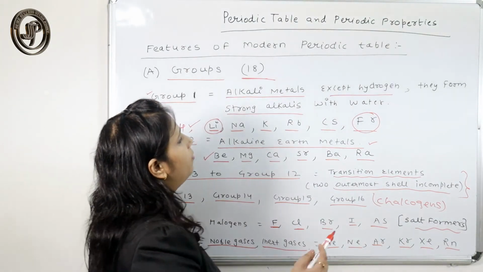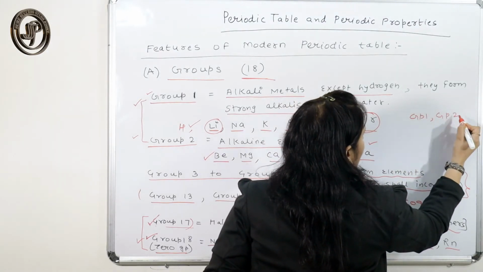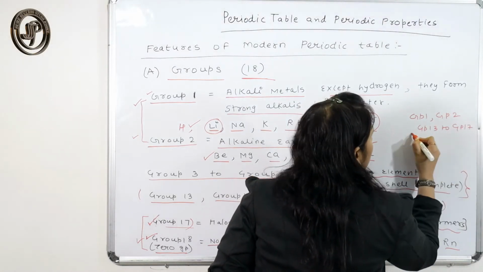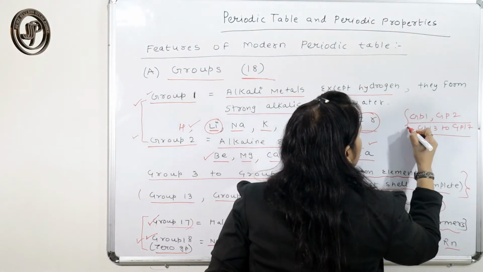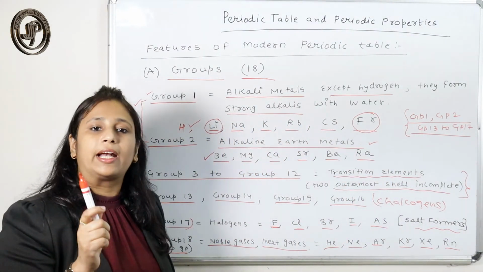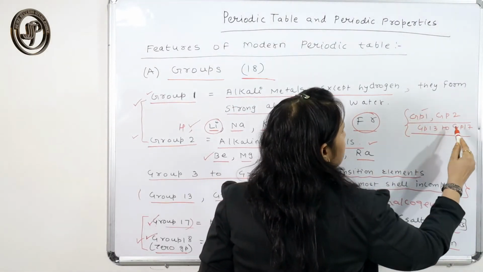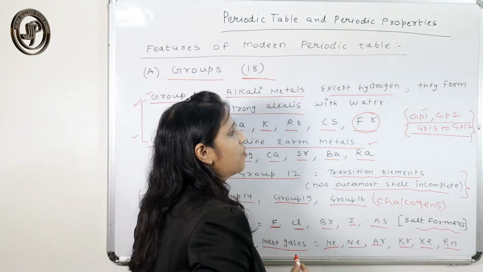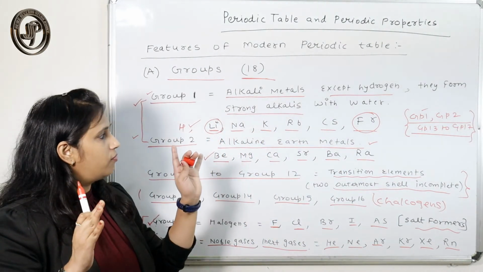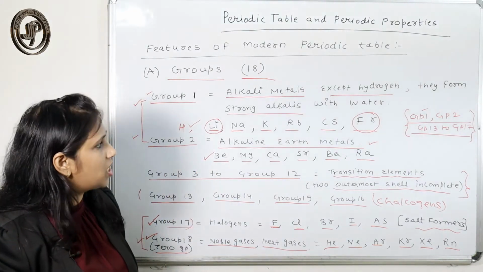So here you see their valence electrons, meaning the electrons present in the outermost shell. They have 1 till 7 valence electrons in their outermost shell.